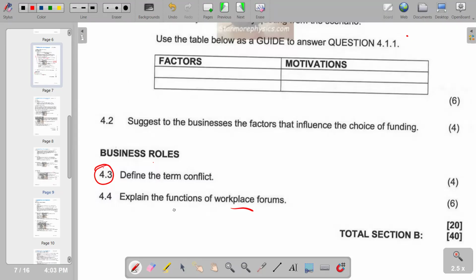In terms of the functions, they include creating a positive work culture. They create a positive work culture, and also they contribute to the overall success of the business. Another function of workplace forums is that they promote the interests of all employees in the workplace. So this is the last part that we have in terms of question 4. And of course, we need to move on to the next part, which is now question 5, the essay part.